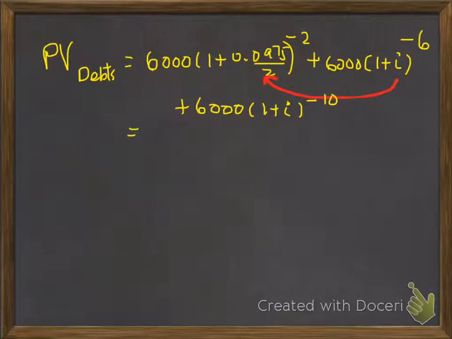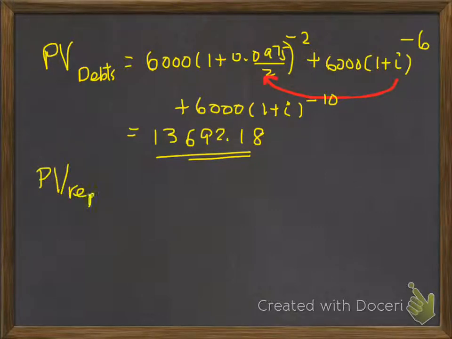And when I add those three amounts up, we're going to end up with a value of $13,692.18. And that should equal the present value of the replacement payments. So the present value of the replacement payments